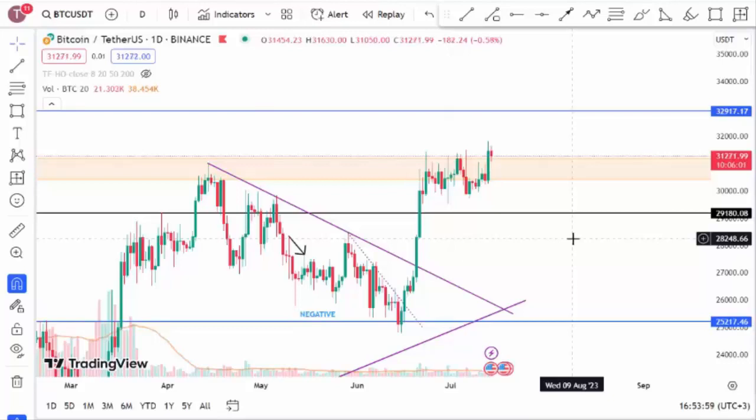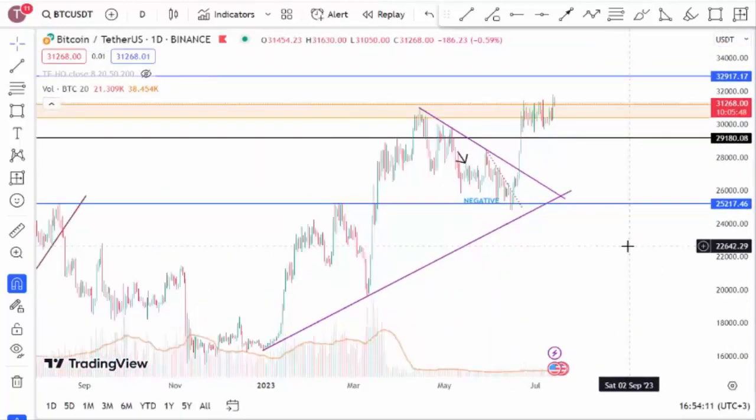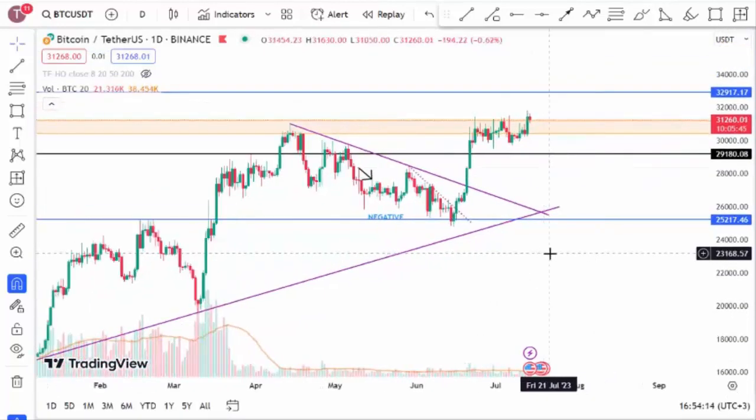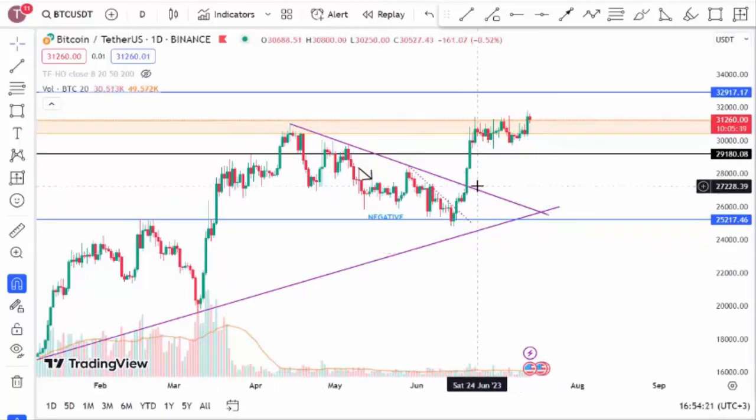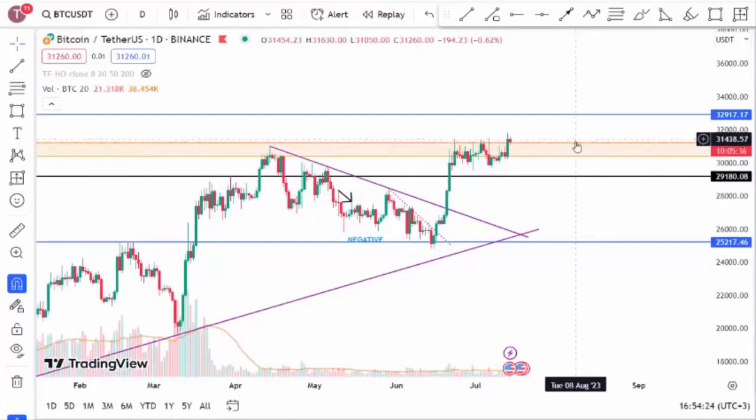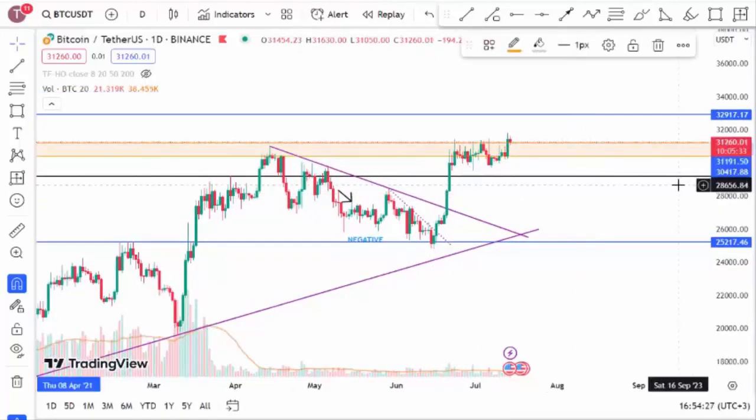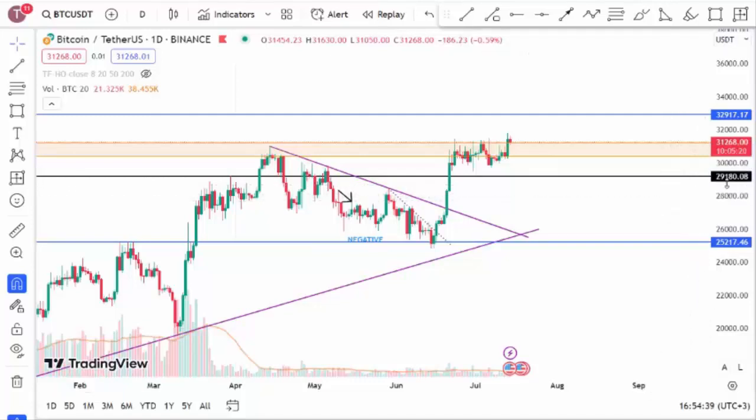To summarize the video, the breaking of the triangle formation is a very positive signal for us. However, the most important thing is the upward break of the 31,191.50 level. If it breaks above that, we will see it rise to the 33,000 levels. As for the price movements in the lower part, the level of 29,180 is significant for us. Even if it drops below this level, we want it to not break below this area to avoid significant losses. Additionally, we mentioned that if this zone is broken, it could drop to the 25,000 levels.